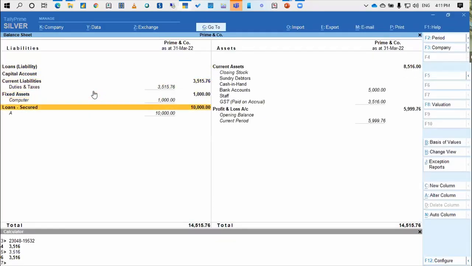See, now loan secured has come on the face of the balance sheet. Again, if I want to change the order, I always have the position sort index to help change the order. This is how we create the group on the face of the P&L or the balance sheet in Tally.